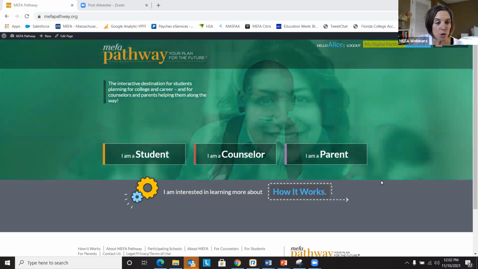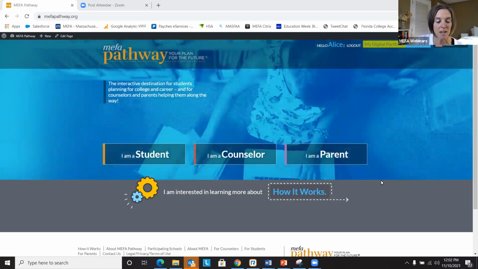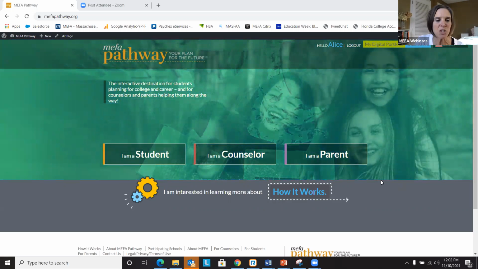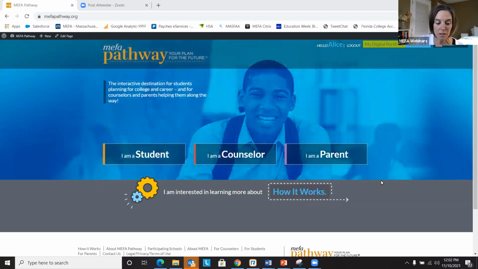It's been proven that early exploration and discovery is beneficial, as it allows students to start identifying and assessing how their interests, their values, their skills, favorite subjects and talents align with a possible career path. And MEFA Pathway helps facilitate this.